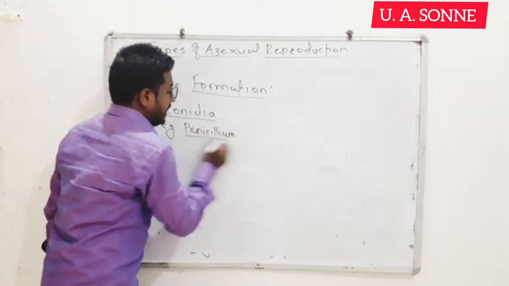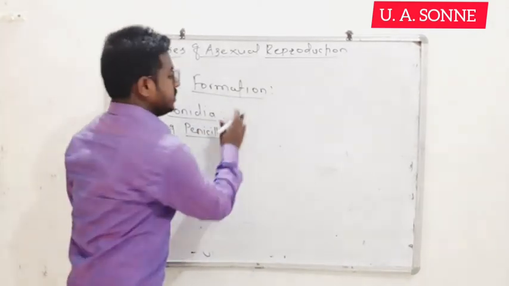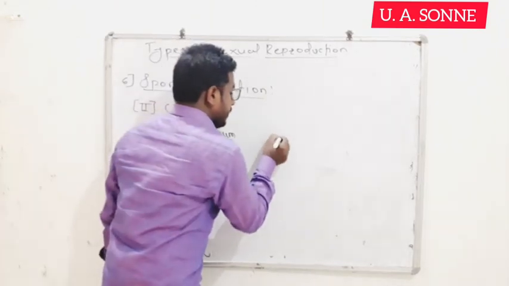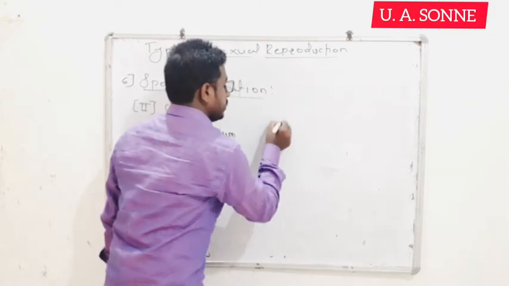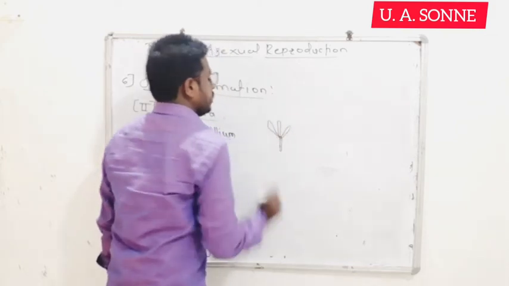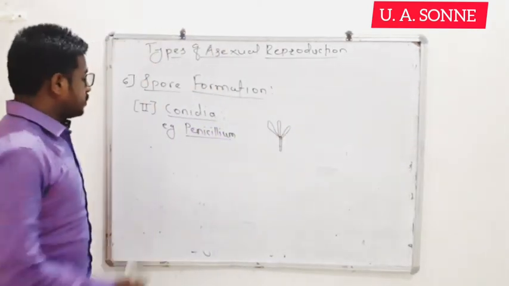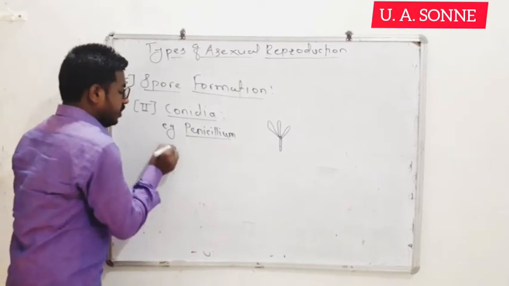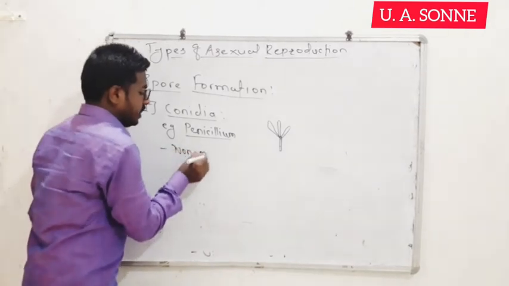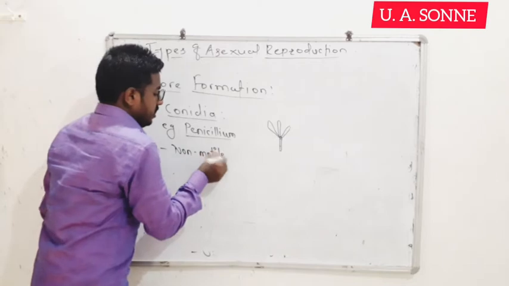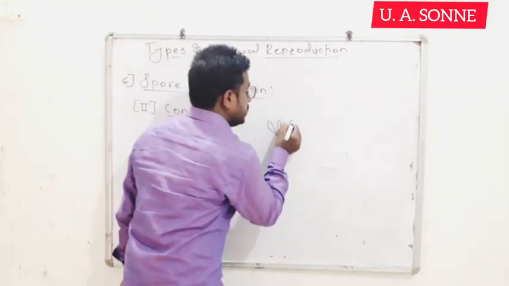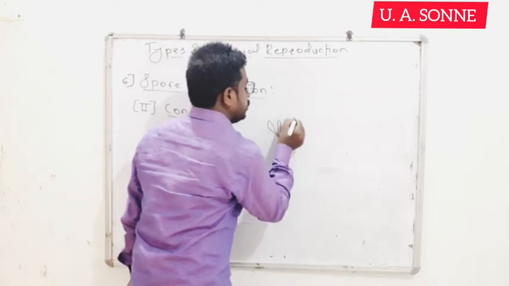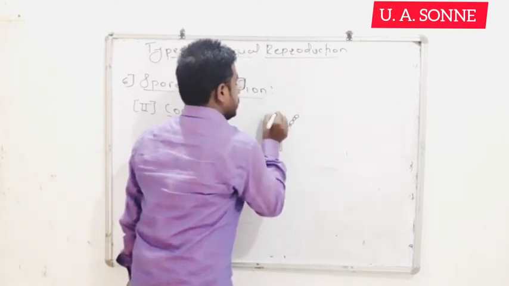How do these conidia look? This is the Penicillium. Over this Penicillium, these conidia are produced, which are non-motile unicellular structures. They are produced in chains in this type.